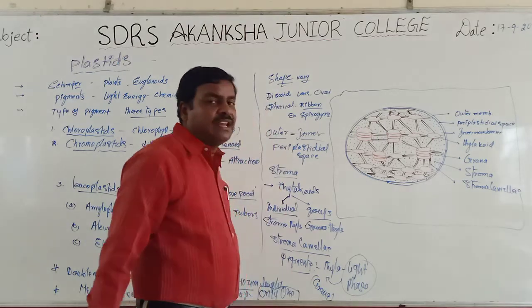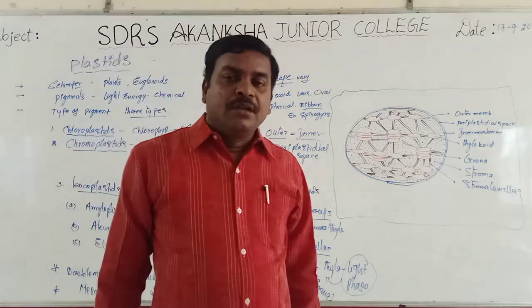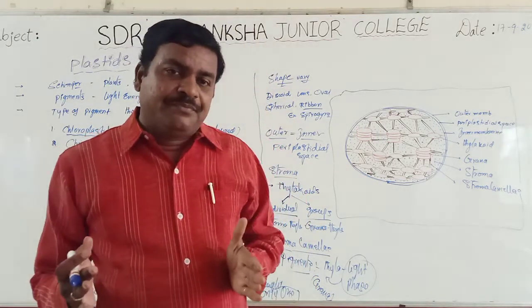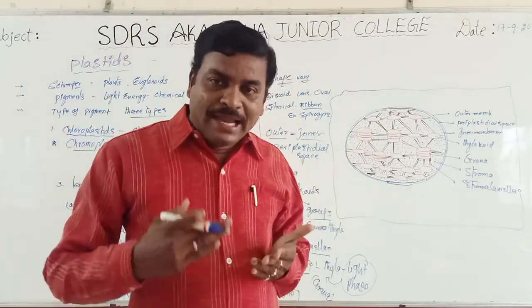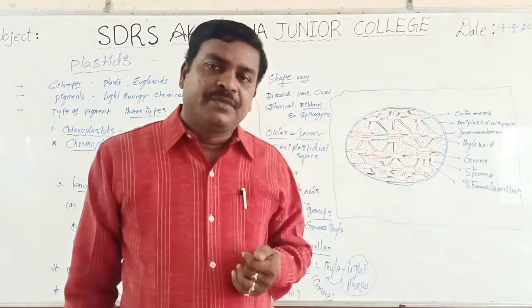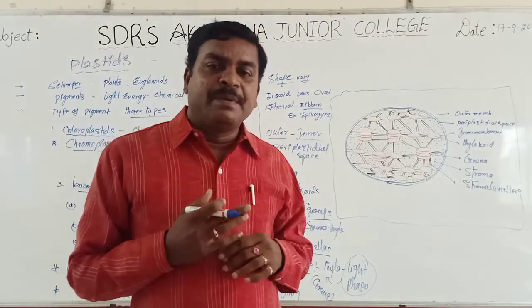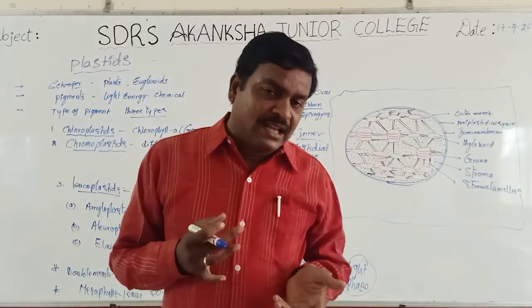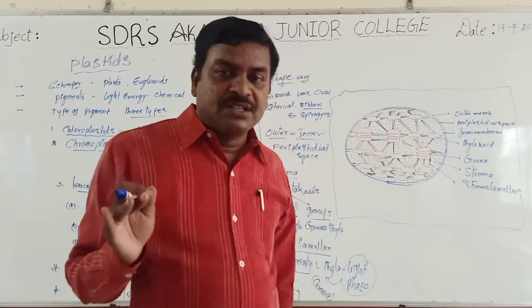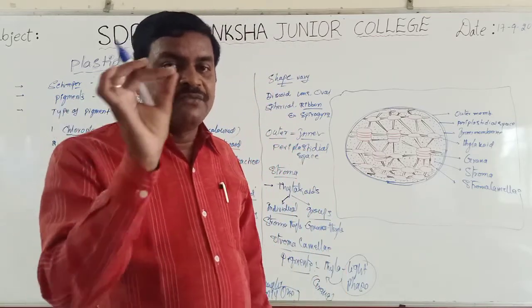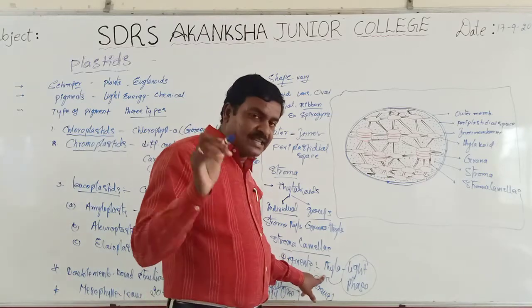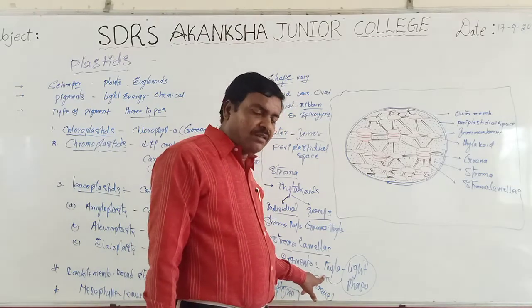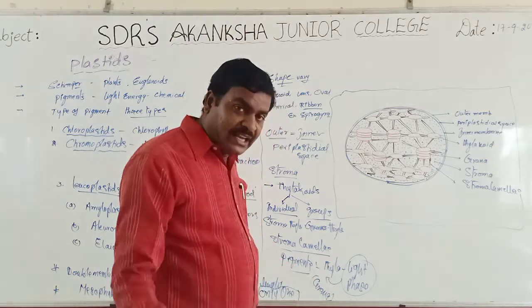Grana means group of thylakoids. These thylakoids contain different kinds of light absorbing pigments. Due to the presence of pigments inside the thylakoids or grana, grana is responsible for the light phase of photosynthesis.